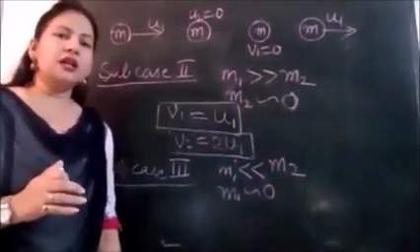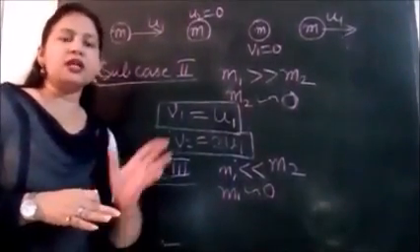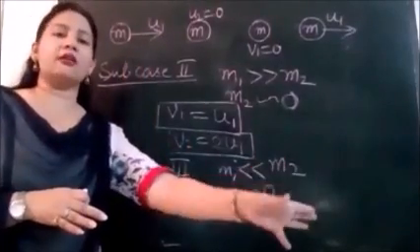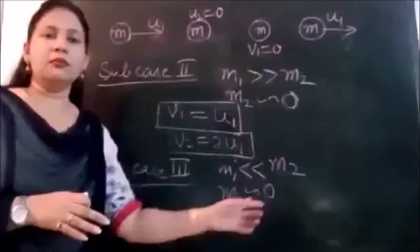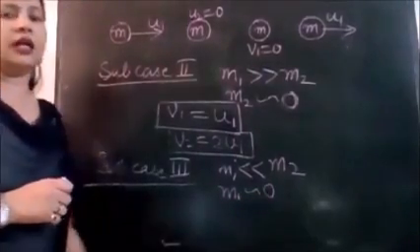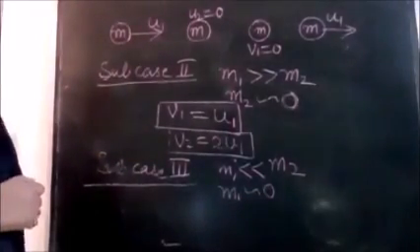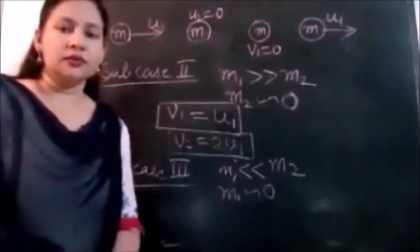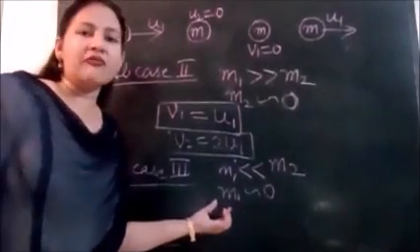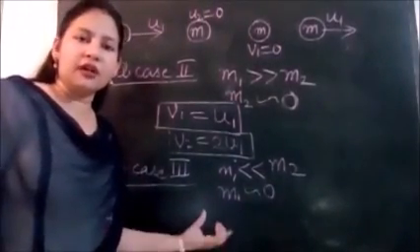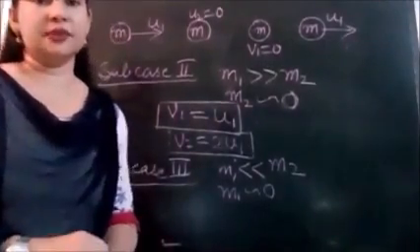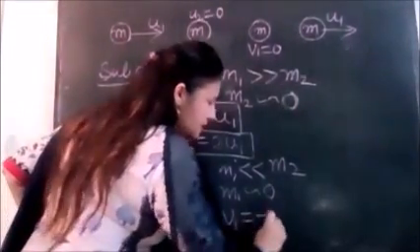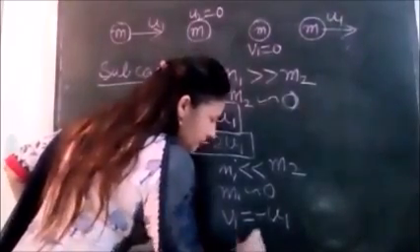Now we are imagining that a very light object strikes a very heavy object at rest. So put M1 equal to 0 in both the expressions of V1 and V2. Put in these values, I am going to ask from you, raise hand. So V1 is minus u1 and V2 is 0.